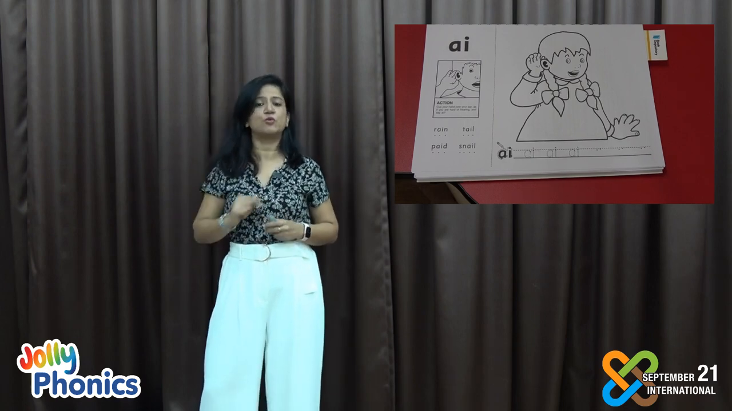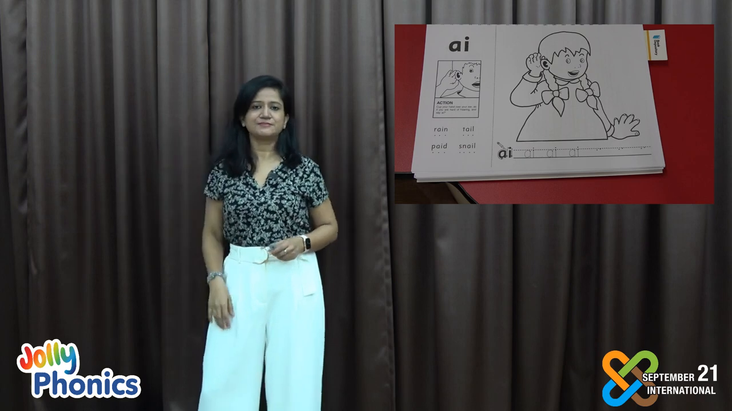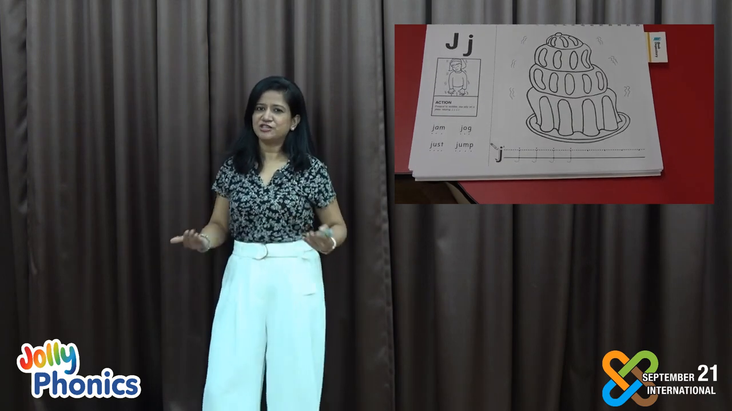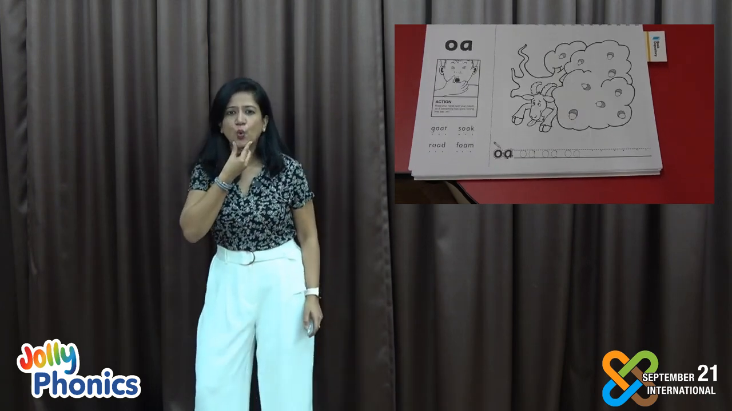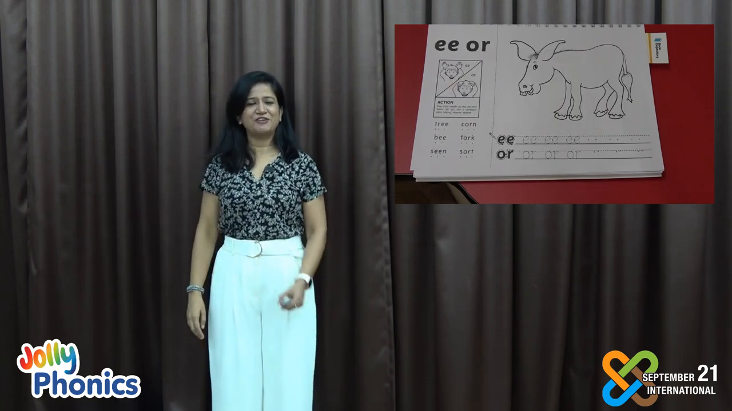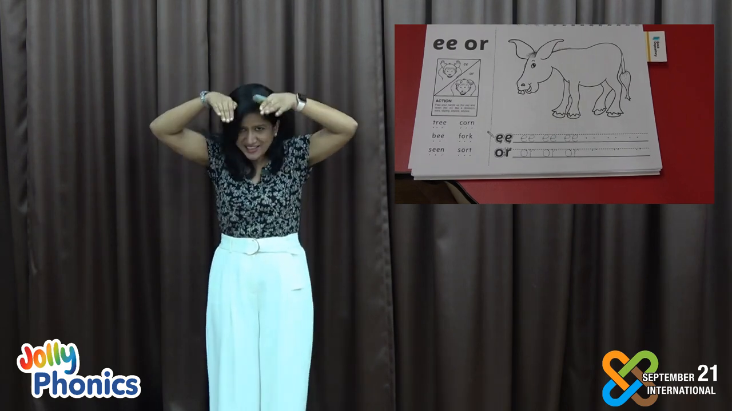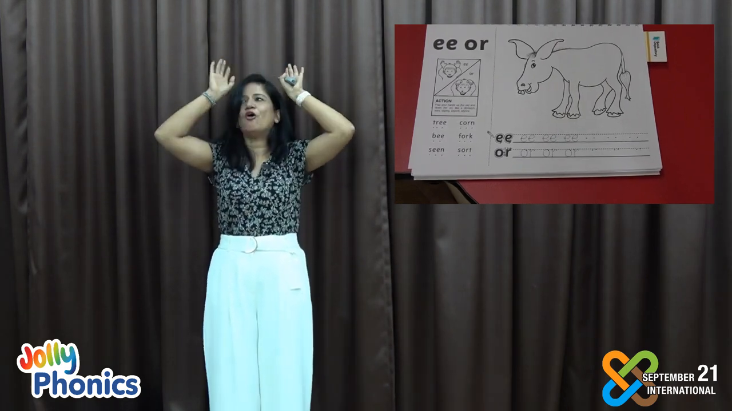Two letters, they make one sound. So the first sound here is A. J, j, j. O. I. Now we have 2 sounds here, and the pronunciation is E, O, E, O.